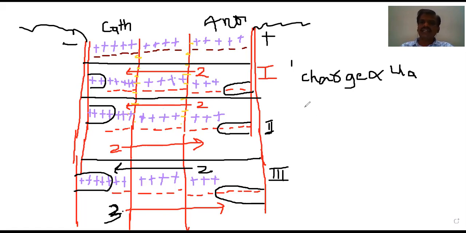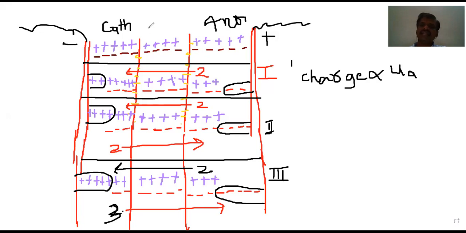That the total number of ions deposited is equal to the sum of the cations and anions moving through the different electrodes. See here, in the third case, how many ions are moving? Total 5. Therefore, the number of cations deposited at the cathode is 5, and the anions deposited at the anode are also 5. That is also a very important conclusion, my dear student.